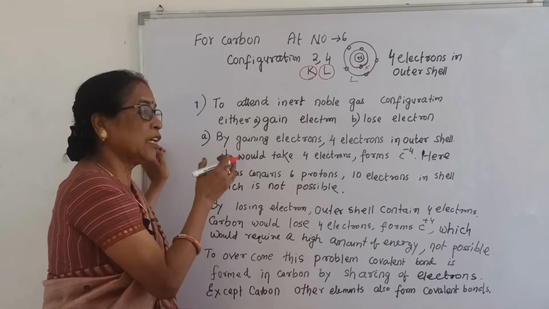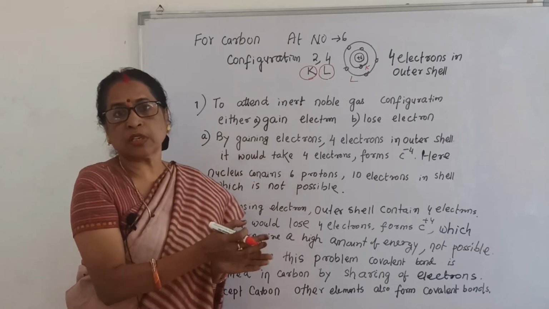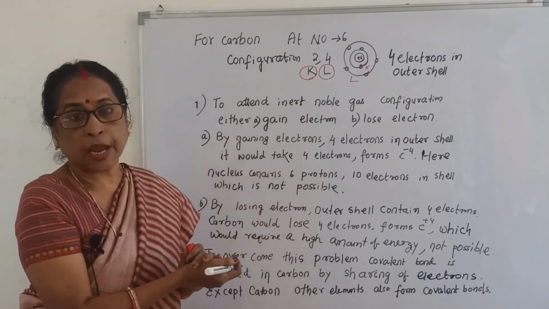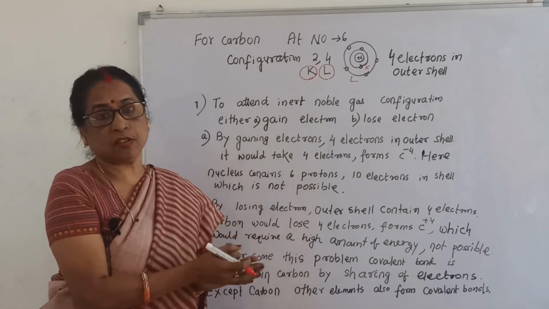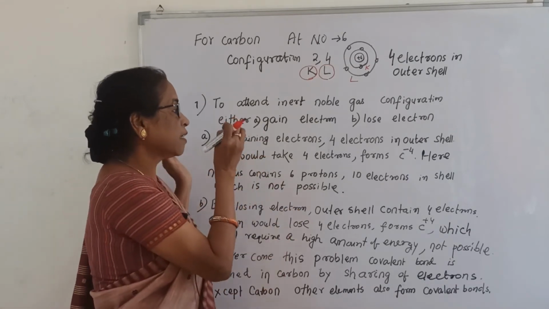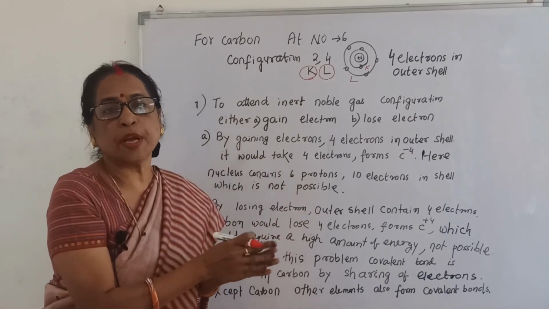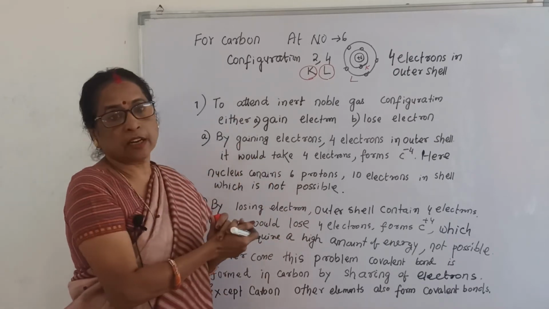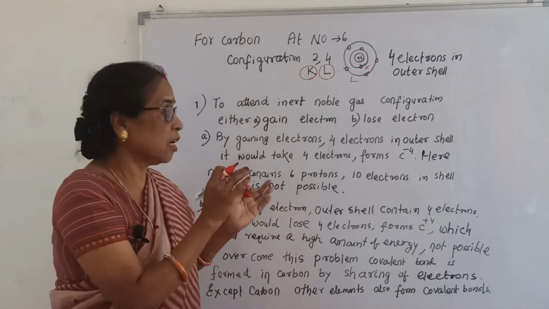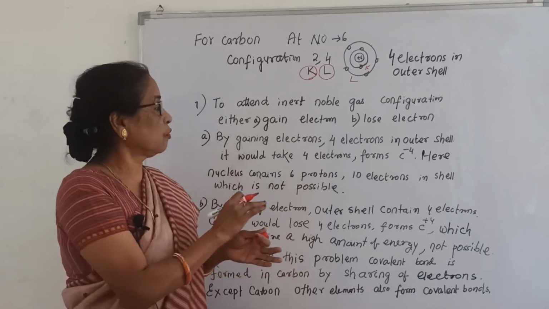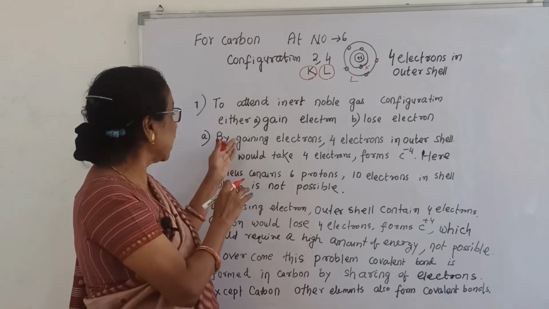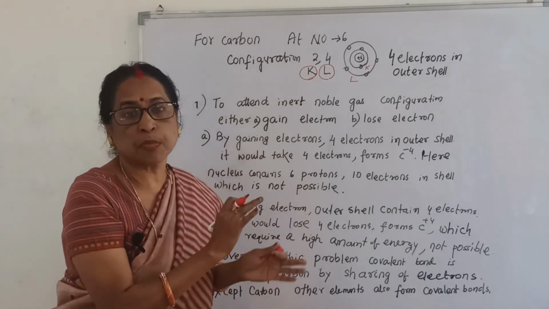But here, the nucleus contains 6 protons and the outer shell would now contain 4 plus 4, 8 electrons, and totally 10 electrons, which is not possible because the force of attraction is more. The C minus 4 cannot be produced by gaining electrons. That means the structure is not possible. It does not gain 4 electrons, that is not possible.